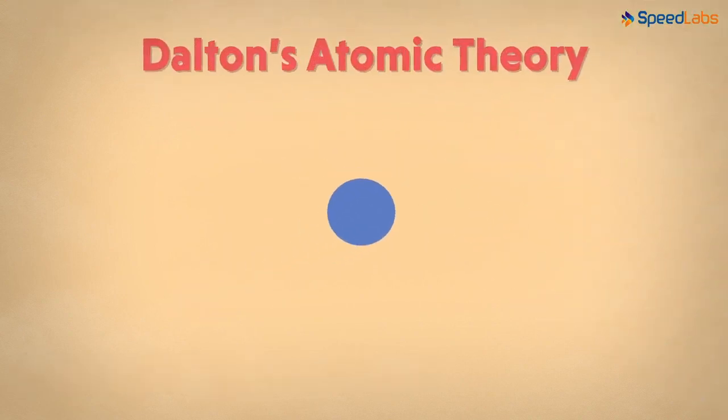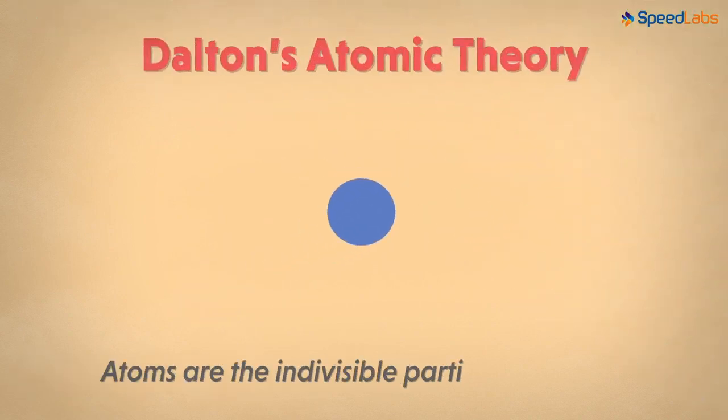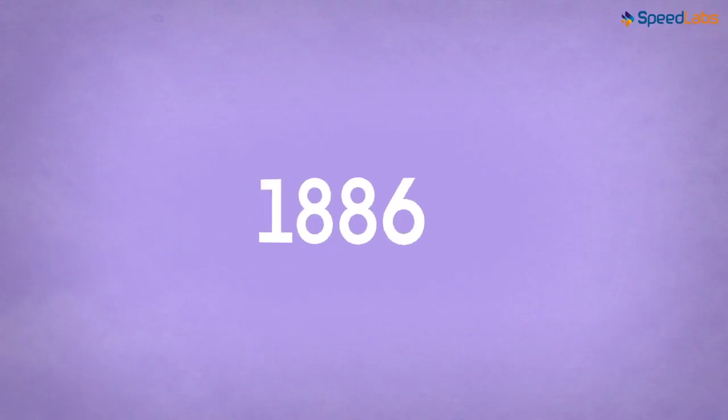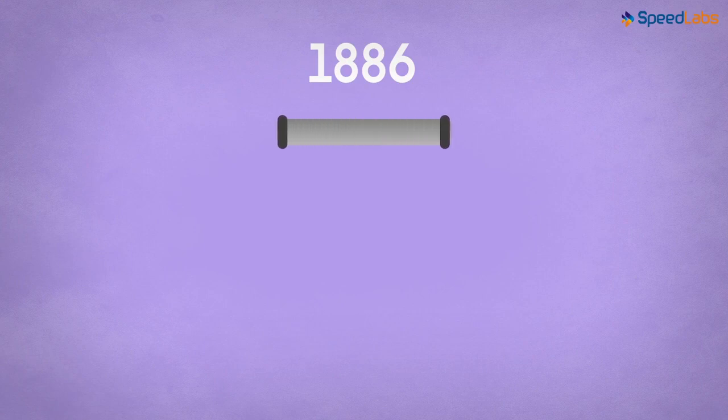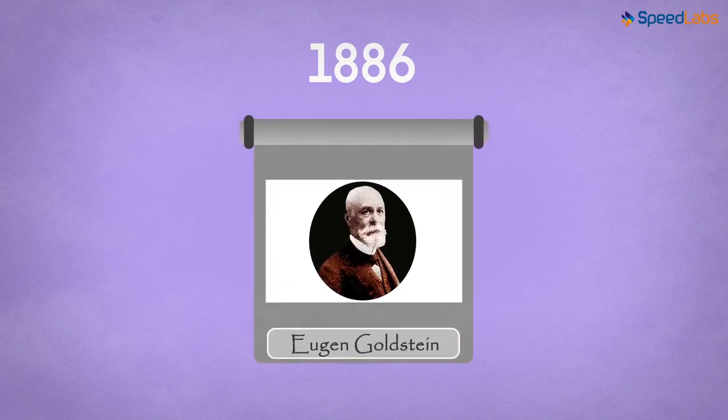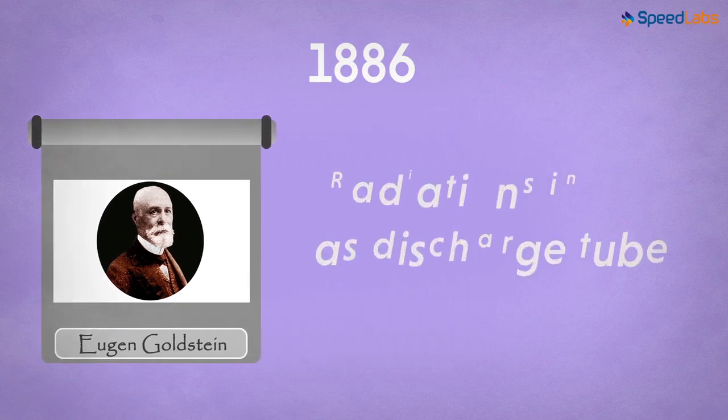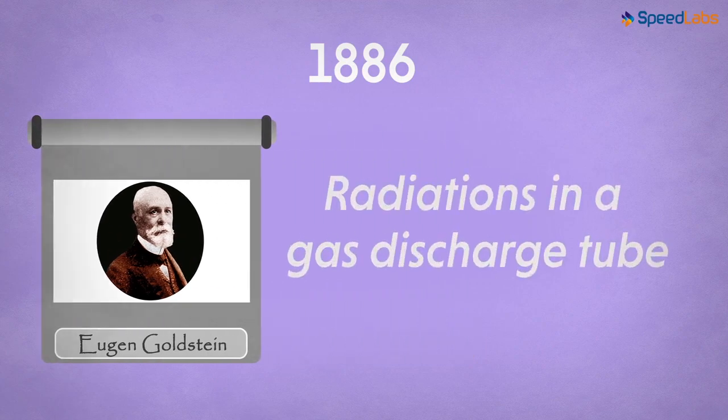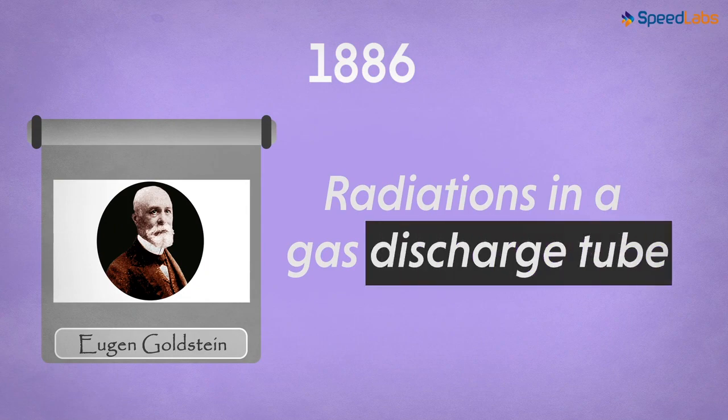We know that Dalton's atomic theory suggested atoms being the indivisible particles of matter. However, in the year 1886, a German physicist named Eugen Goldstein carried out a few experiments which led to interesting results. He found new types of radiations in a gas discharge tube. What is a discharge tube, by the way?